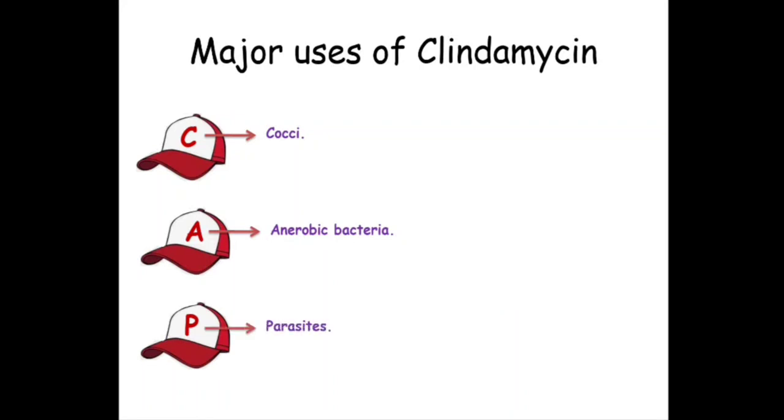Lastly, P means parasites, and the important parasites against which we can use clindamycin can be remembered as PMT. P is for pneumocystis, M is for malaria, and T is for toxoplasma. Okay, so these are the important uses of clindamycin.